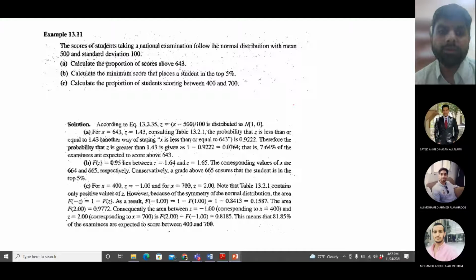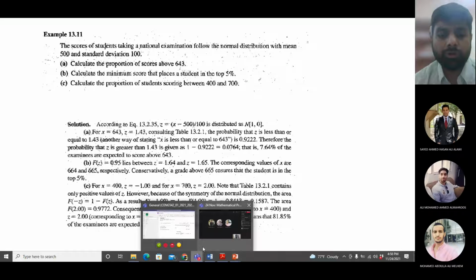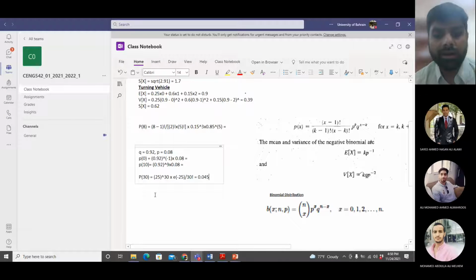Calculate the minimum score that places a student in the top 5%. Top 5% means 95% or more probability, or 95% or more chance. And calculate the proportion of students scoring between 400 and 700. So what is the probability students can have a score between 400 and 700? Again, the values are given here, but I would like to do the calculations one by one so you have a better chance of understanding it.